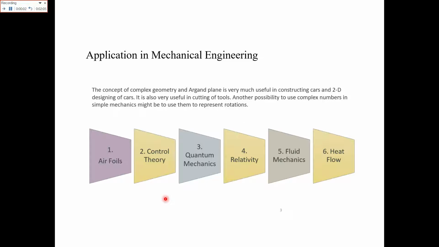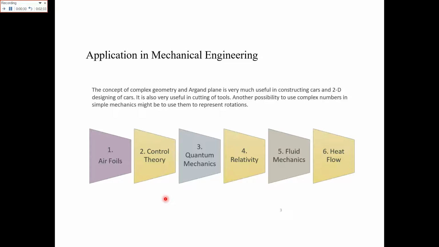Now, applications of the complex theory and the complex numbers in mechanical engineering. The concept of the complex theory and the complex plane is very useful in construction of the cars and 2D designing of the cars. So the application also involves the planning and the designing department of the engineering fields.